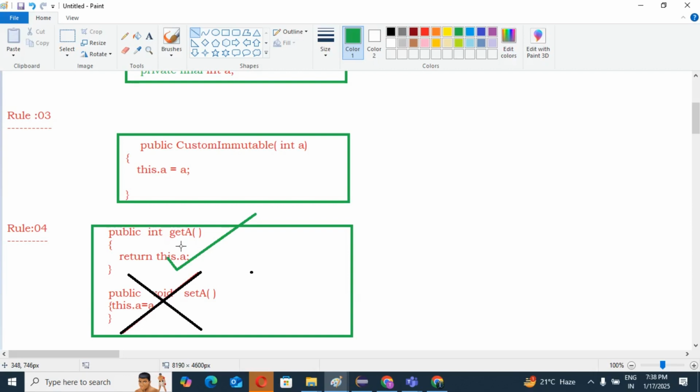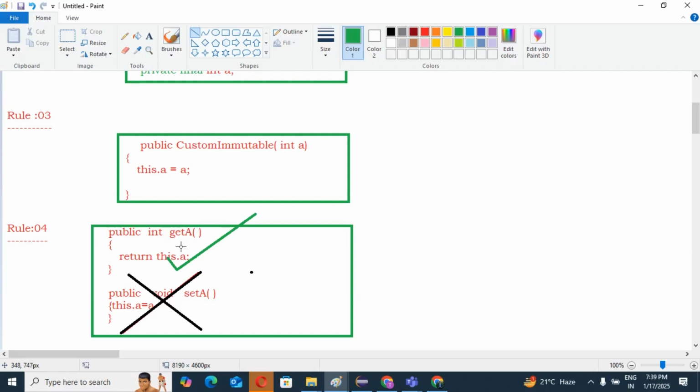Getter method is needed because we can collect the information of an immutable object, but we cannot set a new value of an immutable object. That's why we are not going to write this set. We are not going to allow the setter method. Only we are going to allow the getter method. Okay, this is one basic fourth thumb rule.